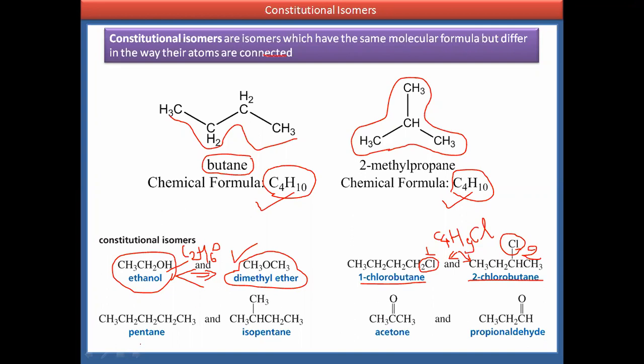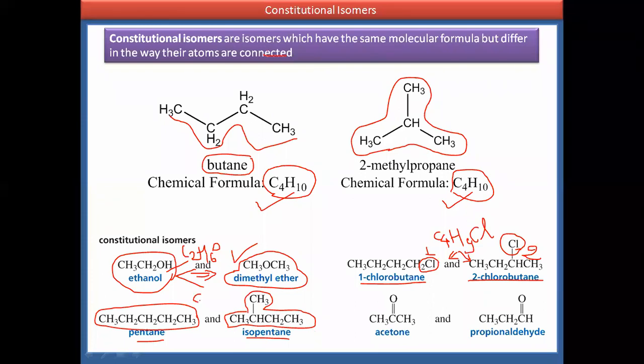Another example, pentane and isopentane. Pentane has 5 carbons, unbranched, C5H12. Whereas in isopentane, there is a methyl branch on the second-last carbon atom. The molecular formula is the same, C5H12. Both are structural isomers of each other because the basic criterion is the same molecular formula but different structures.